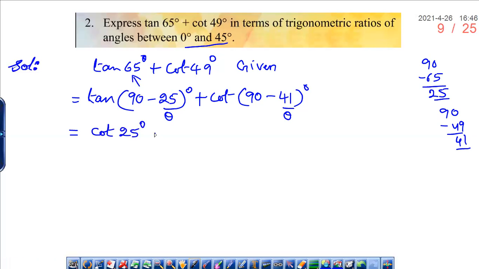Yes, sir. Very good. Plus cot of 90 minus theta is tan, so tan 41 degrees. So this is your answer. We have converted the angles to between 0 and 45 degrees. Hope you have understood the problem. It is a very simple problem.